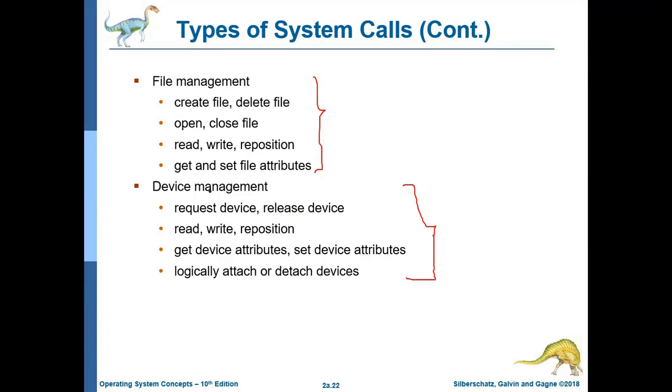Device means whatever hardware you are involving, that is, input output devices like printer, monitor, keyboard, whatever you are going to use as the device. Also logically attach or detach devices.